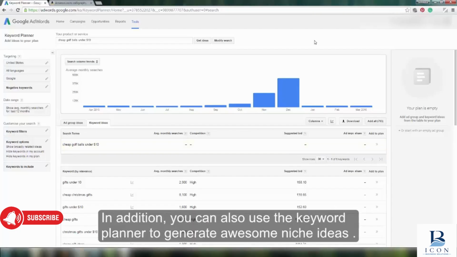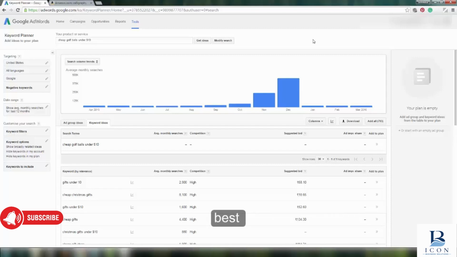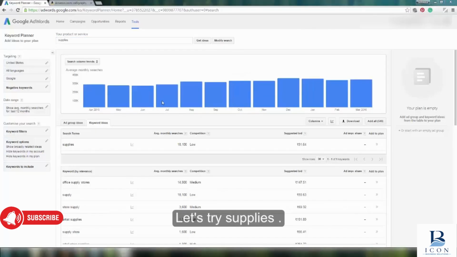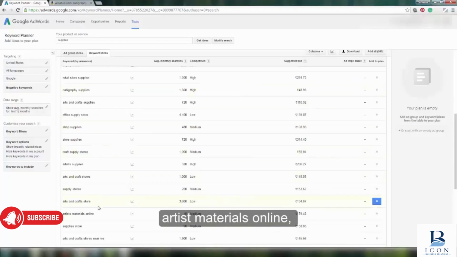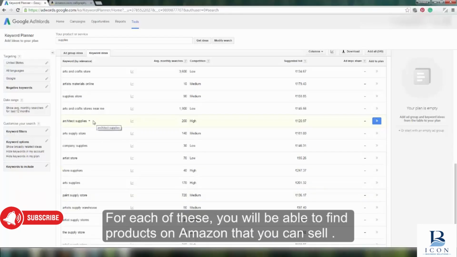In addition, you can also use the keyword planner to generate awesome niche ideas. To do that, you need to type in a single word like supplies, accessories, best, and so on into the text box here and run a search. Let's try supplies. You now see phrases like artist supplies, calligraphy supplies, artist materials online, architect supplies, and so on. For each of these, you will be able to find products on Amazon that you can sell.